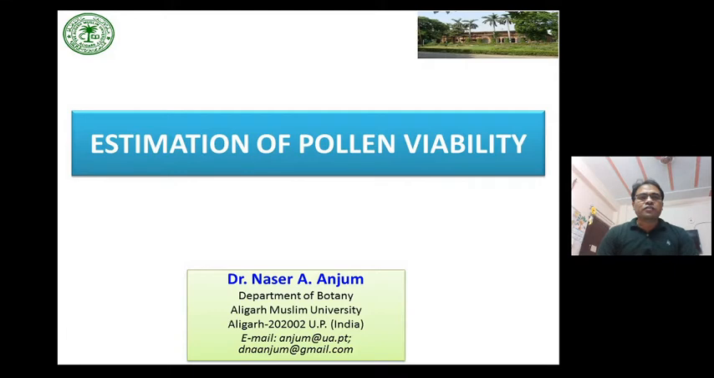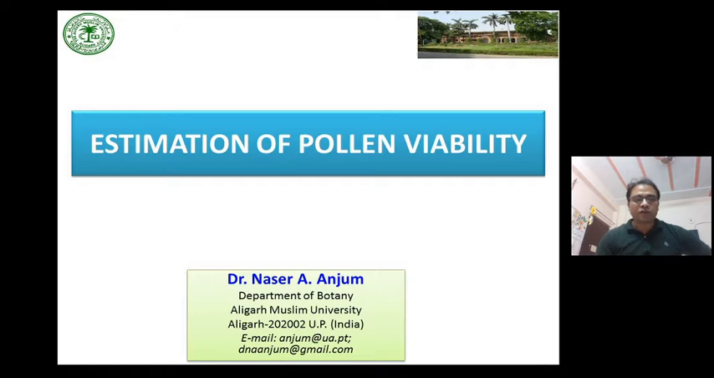Today we will be discussing major methods for the estimation of pollen viability. Friends, reproduction is a critical step in the life cycle of all organisms. So is true for plants, where pollination is one of the decisive stages of the reproduction process. In seed plants, pollen grains embody the male partners in sexual reproduction.